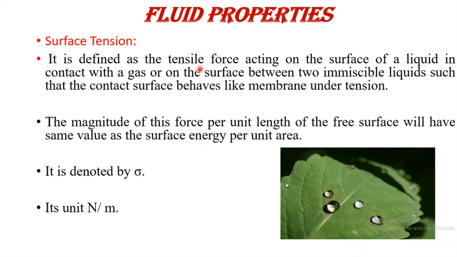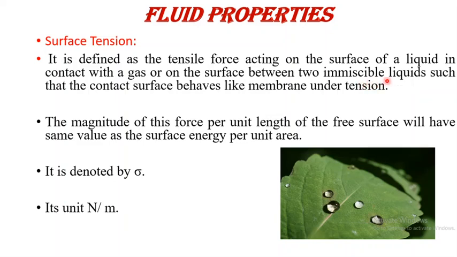In the first case, it is the tensile force acting on the surface of a liquid in contact with gas. Means when one liquid is in contact with gas, the tensile force acting on that surface of the liquid is nothing but the surface tension. Or on the surface between two immiscible liquids, means two liquids which do not mix in each other.